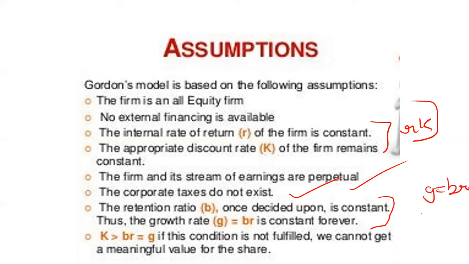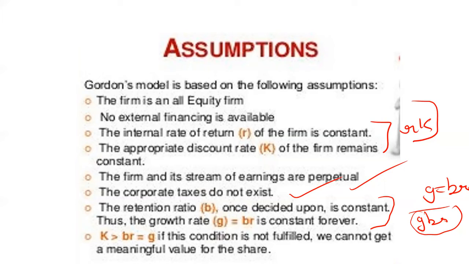G is equal to BR. Gabbar, you remember, it will be helpful because G is the retention growth rate and G has the formula BR. Here the BR is not that Gabbar which people used to have in Sholay. Jokes apart, here the B is the retention ratio. So remember, whenever we talk about the Gordon model, remember Mr. Gabbar.